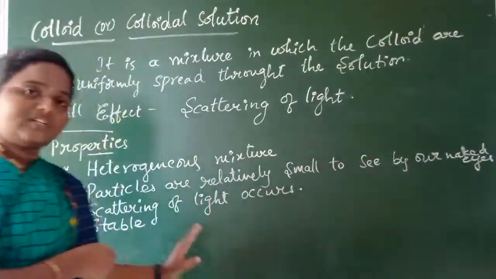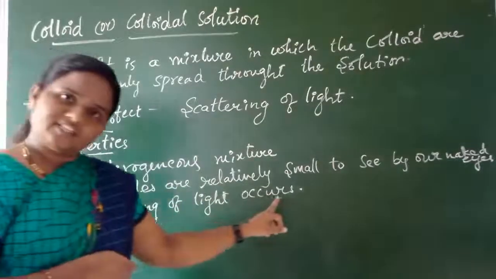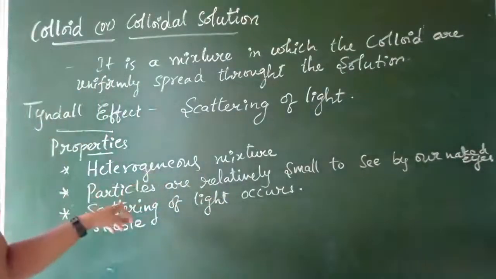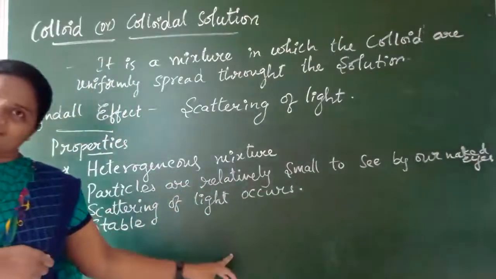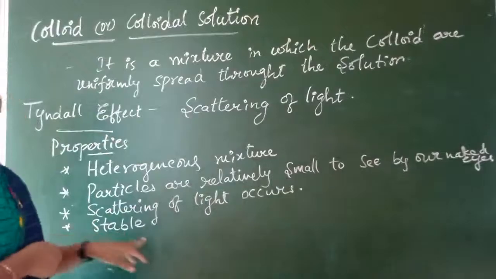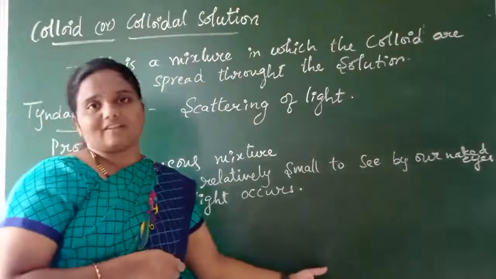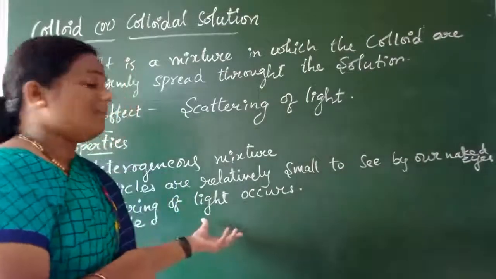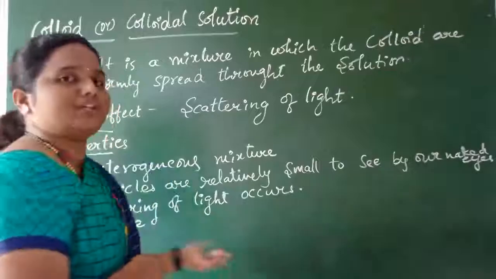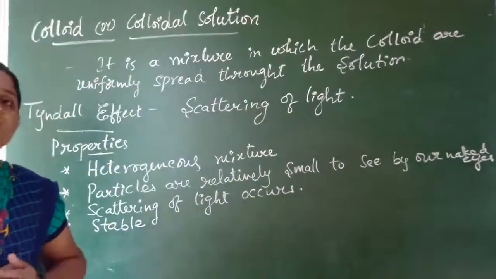Now remember, children, the main properties of a colloidal solution: it is a heterogeneous mixture, the particles are too small to be seen by our naked eyes, scattering of light occurs, and it is quite stable. We cannot use simple methods like filtration to remove the components from the mixture, but methods like centrifugation are applicable to the colloidal solution.